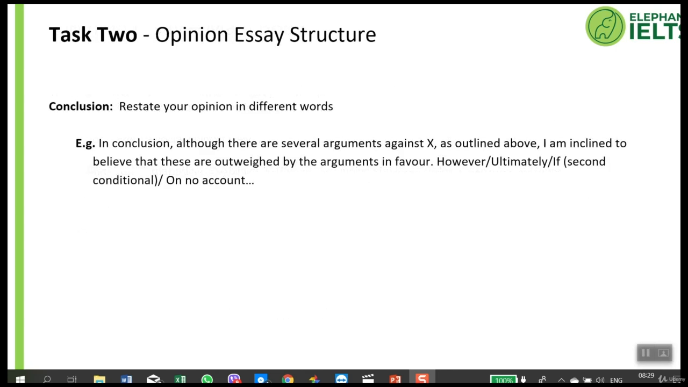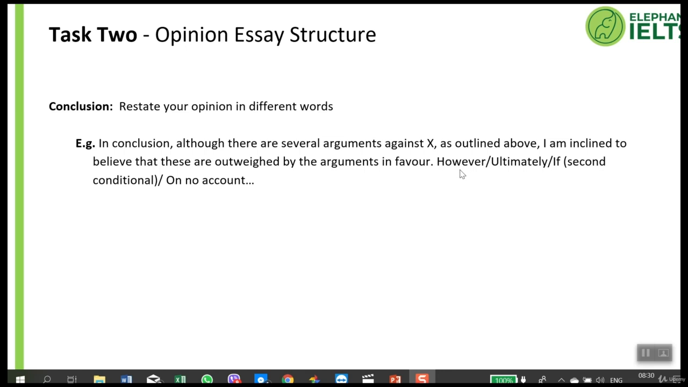And now for the conclusion. In the conclusion, we restate our opinion, but try to use different words here. And remember, the opinion should be the same opinion we gave in the introduction. Don't change your opinion in the conclusion. Here's an easy structure to follow. In conclusion, although there are several arguments against X, as outlined above, I'm inclined to believe that these are outweighed by the arguments in favor.